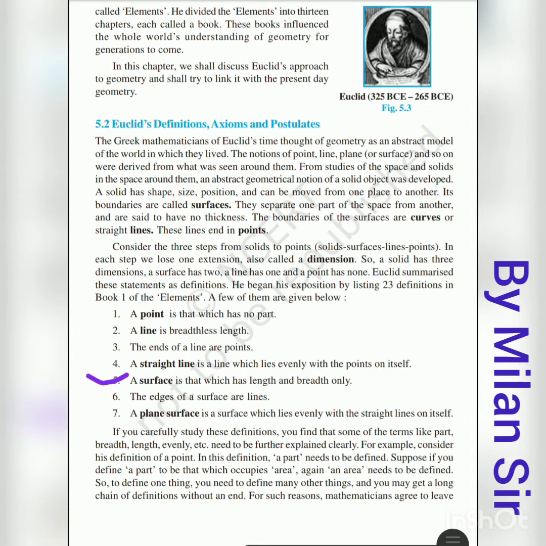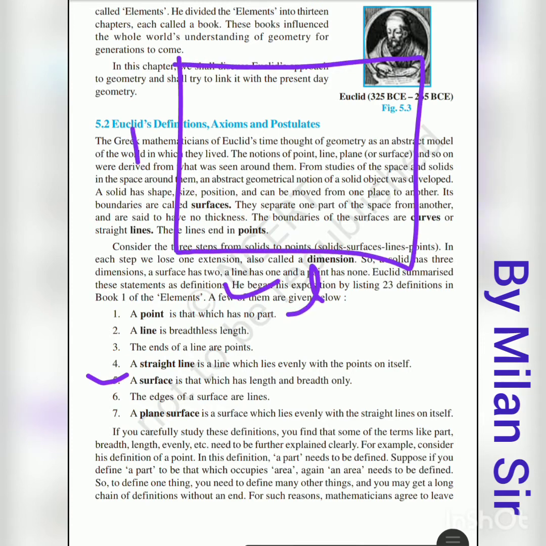Then the fifth one is, a surface is that which has length and breadth only. If we draw one surface, here we have length and here we have breadth. So in total 2 dimensions, a surface has length and breadth. If we think about a wall, even in a wall we have length and breadth, 2 dimensions, right? So a surface is that which has length and breadth only.